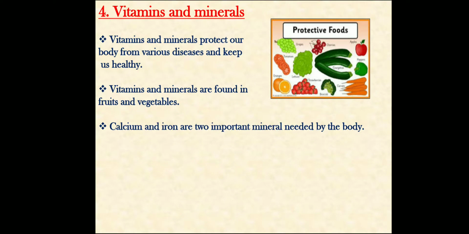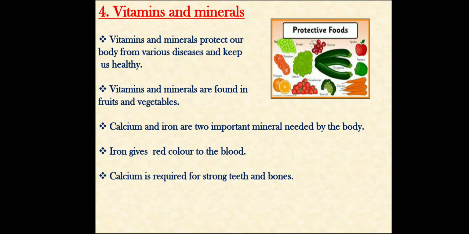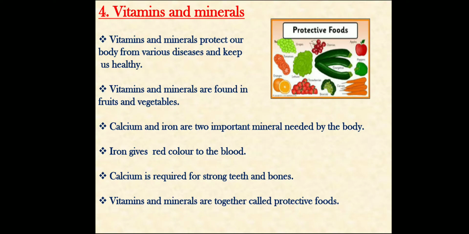Calcium and iron are two important minerals needed by the body. Iron gives a red color to the blood. That means our blood becomes red because of iron. Calcium is required for strong teeth and bones. Vitamins and minerals are together called protective foods.